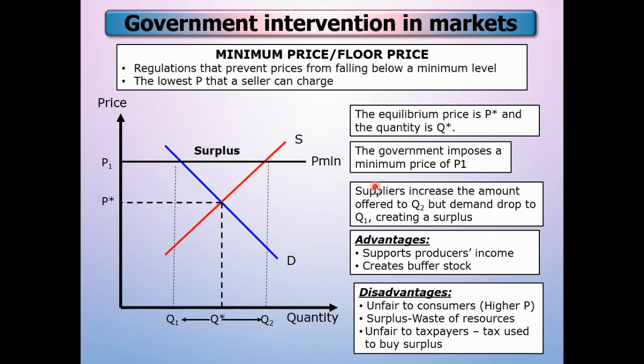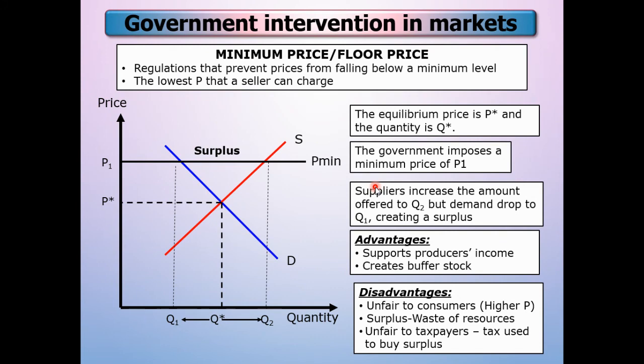So again I will repeat what are the consequences of the floor price. The number one is surplus. Okay, number two, it will protect the producer income. So the producer can protect their income by impositions of a minimum price.